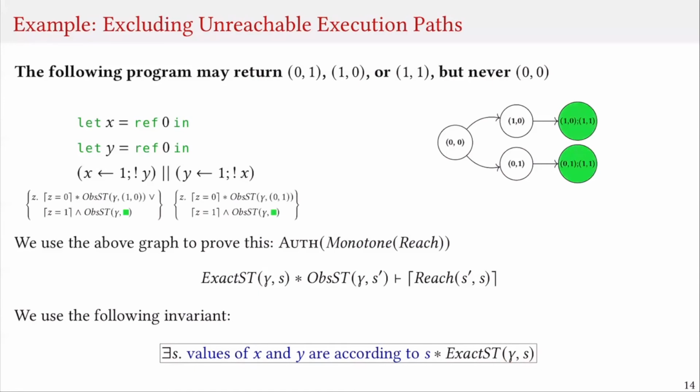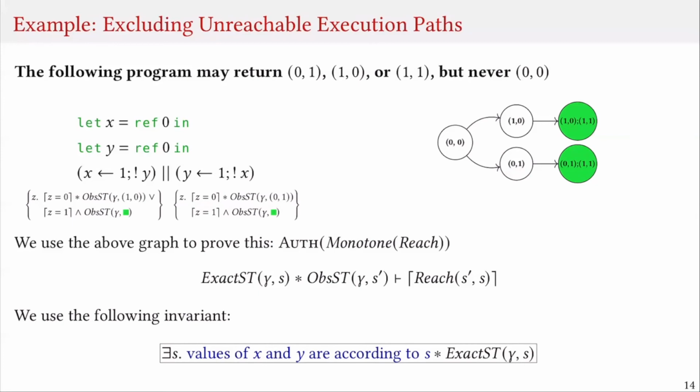We then verify the two threads under this invariant. For the left thread, if the return value is 0, then we must have observed the state 1, 0 here. And if the return value is 1, then we have observed one of the two final states. On the other hand, for the second thread, if the return value is 0, then we must have observed the state 0, 1. And otherwise, we are in one of the two final states.